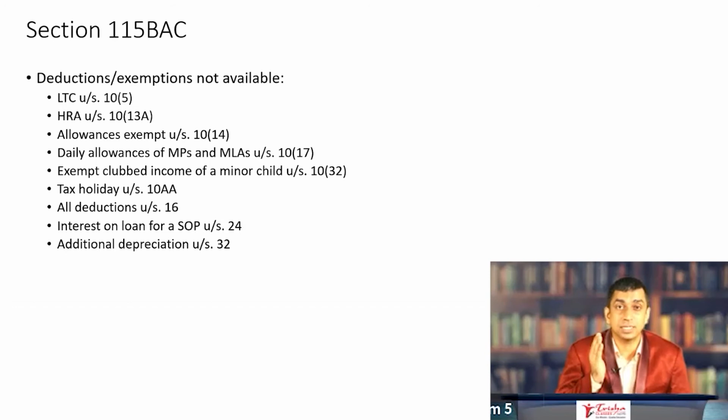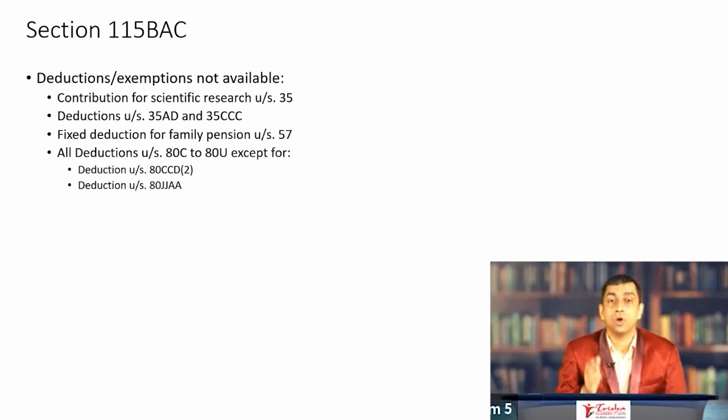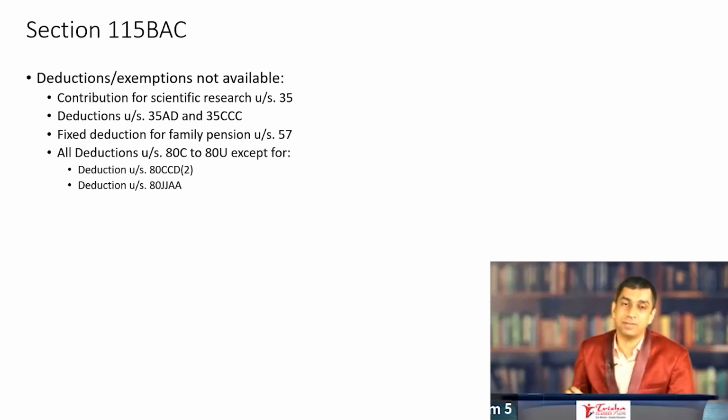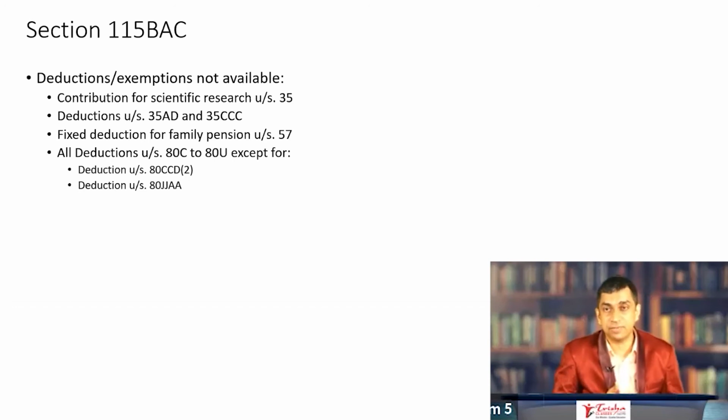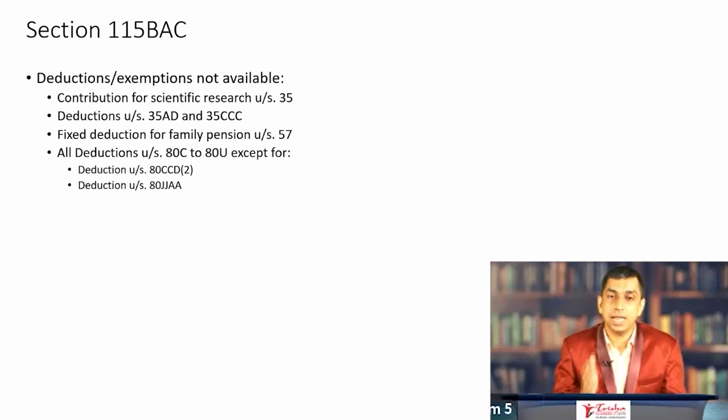Additional depreciation under section 32, which was available subject to certain conditions, is gone. Contribution for scientific research under section 35, the deduction is not available. Deductions under sections 35AD and 35CCC are not available. The fixed deduction that was available for family pension under section 57, a deduction available if you have got a family pension, is limited to 1/3 of the pension amount or 15,000, whichever is less. That deduction goes away. And what's more, the entire Chapter VI-A is not available. 80C to 80U is not available, with two exceptions.